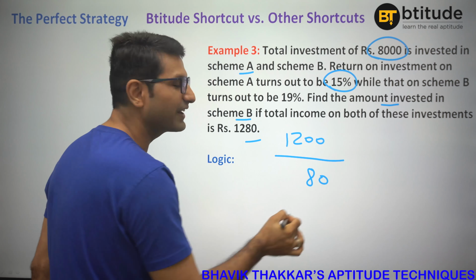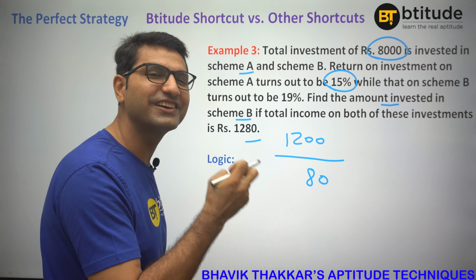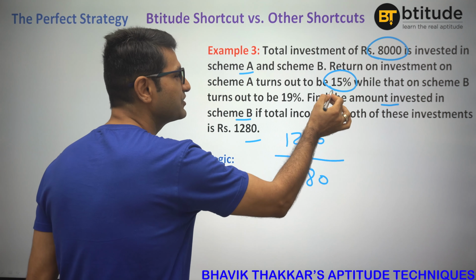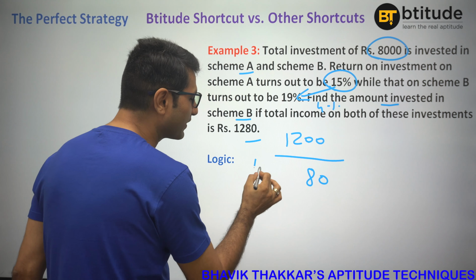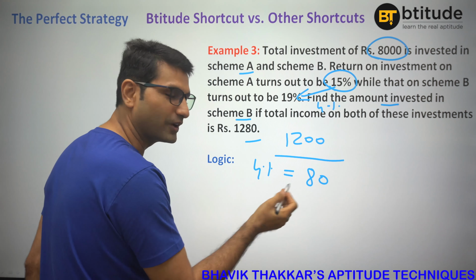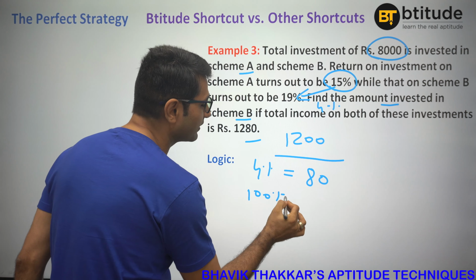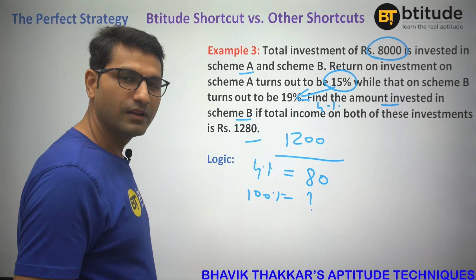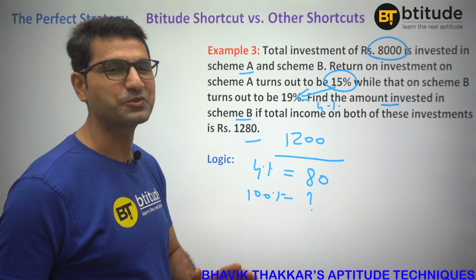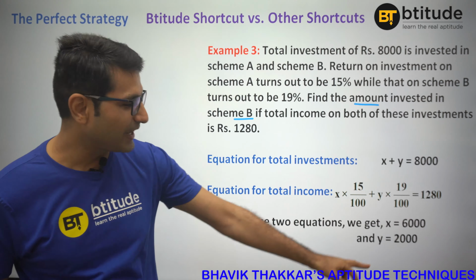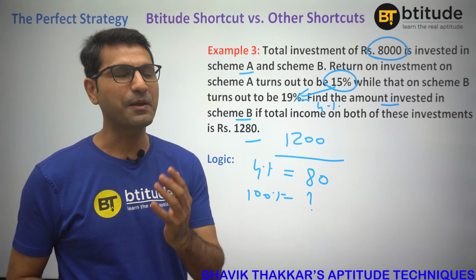So how much income are you getting more? 80 rupees. Why are we getting more? Because some of it is invested in scheme B, because of which you are getting this 4% more, right? So that 4% actually amounts to 80. So the total investment, your 100%, will be how much? Obviously 4 into 25 is 100, 80 into 25 is 2000. So again you are getting the same answer, 2000, but this time with logic.